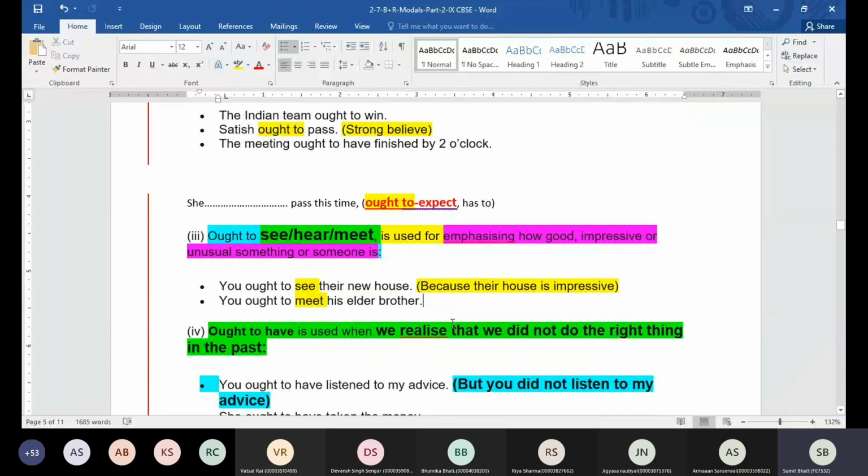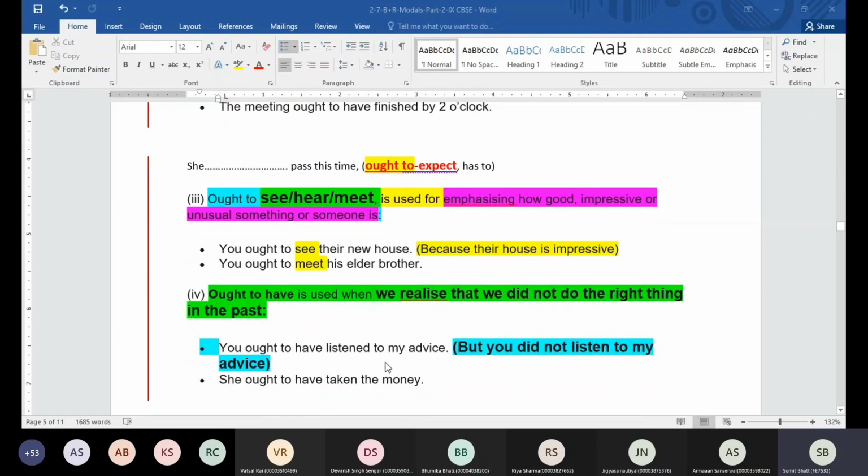Now we have ought to have, guys. In the last class also I told you when we have a word with have, we are talking about things which are done in the past. So ought to have is used when something was done in the past and you realize that we did something which was not the right thing. In that case, we can use ought to have.